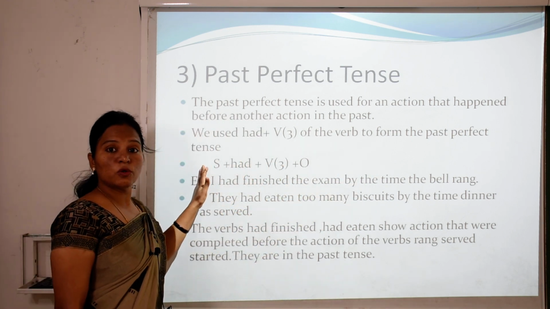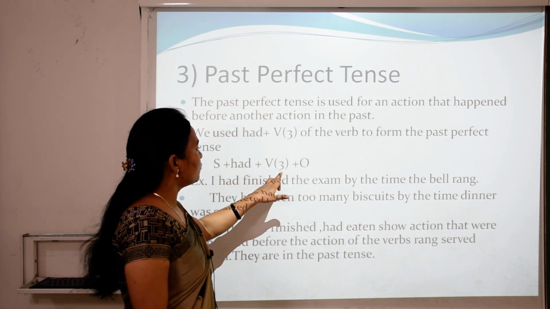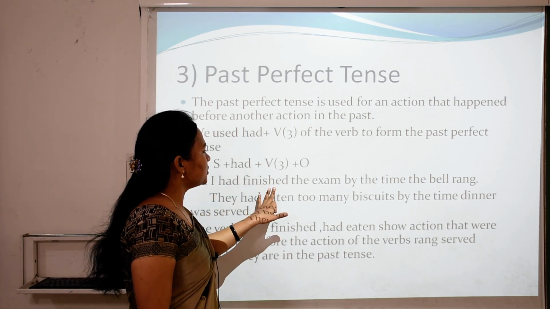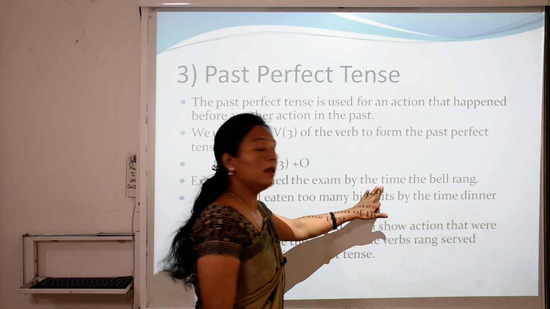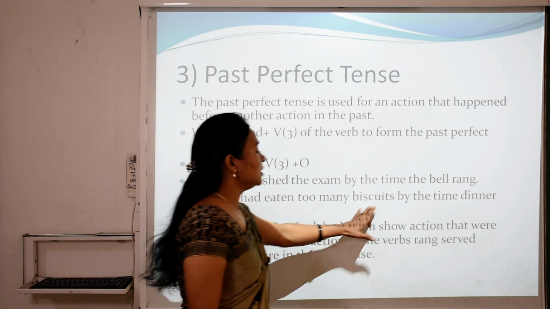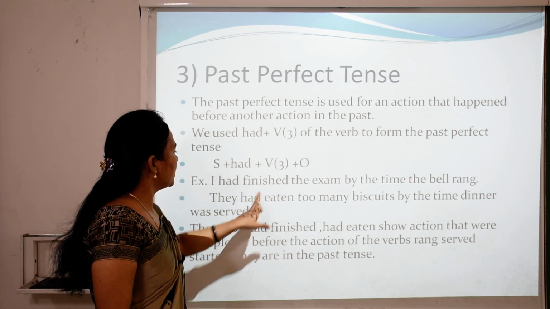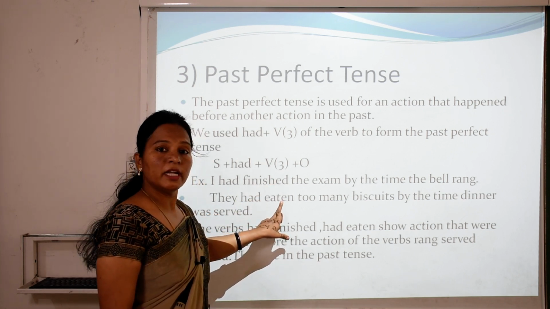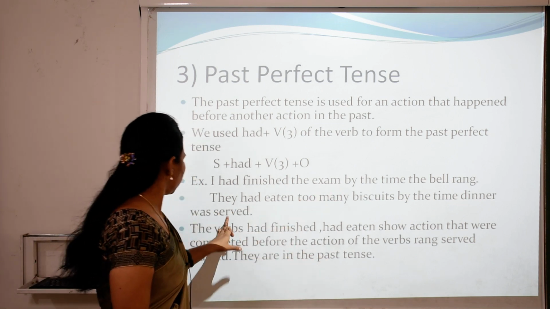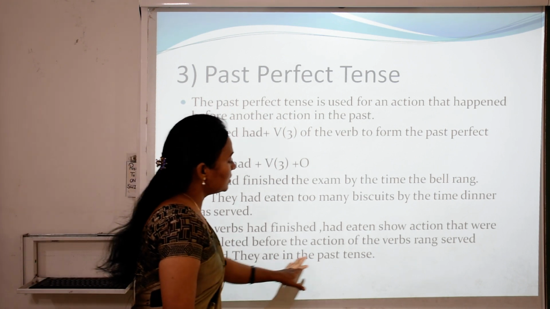So children, what is the structure of past perfect tense? Subject plus had plus third form of the verb, then object. So for example, I had finished the exam by the time the bell rang. They had eaten too many biscuits by the time dinner was served. So the verbs had finished, had eaten show actions that were completed before the action of the verbs rang, served, started. They are in the past tense.